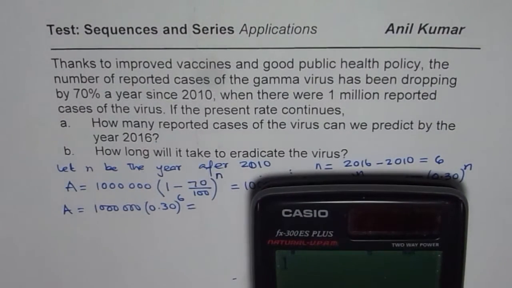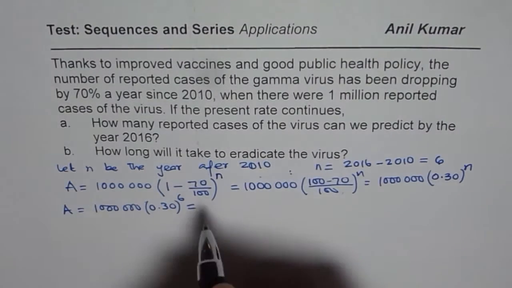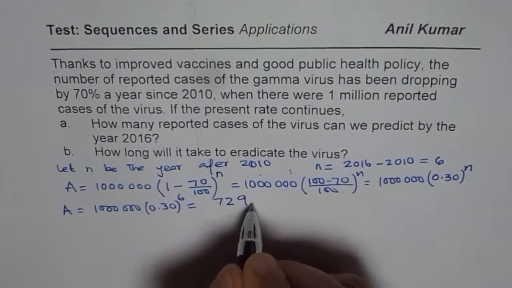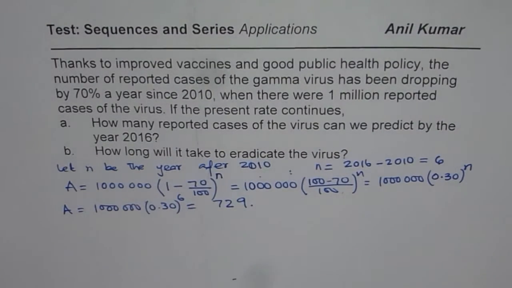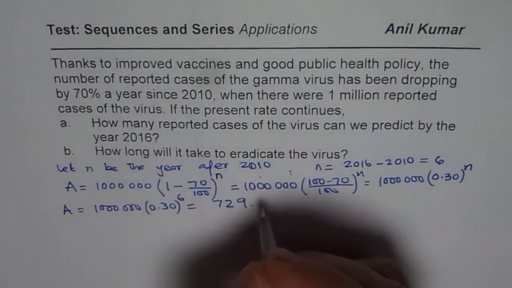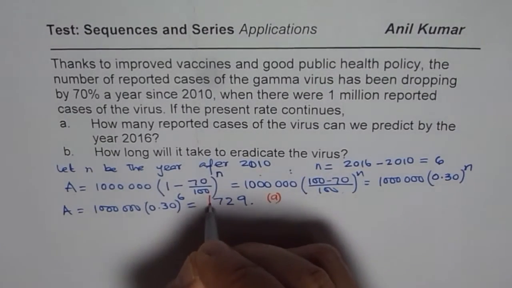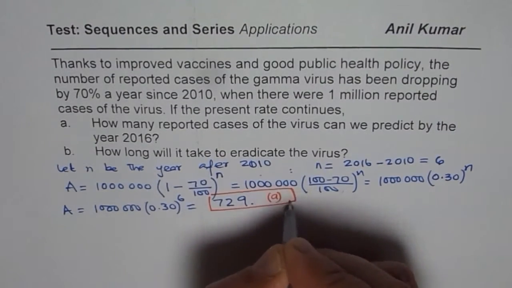So we have 1 million, within brackets, 0.30 to the power of 6, and that gives us 729. So we get 729 as the reported cases. That is the solution for part A: 729 cases.